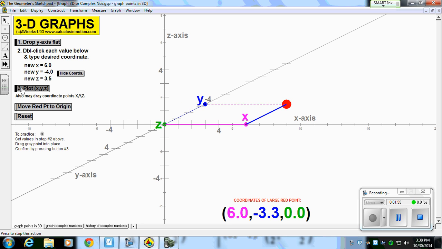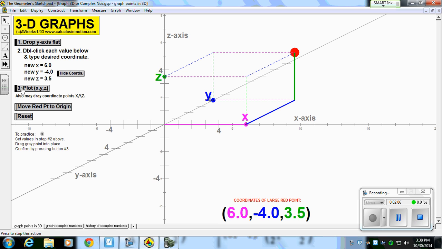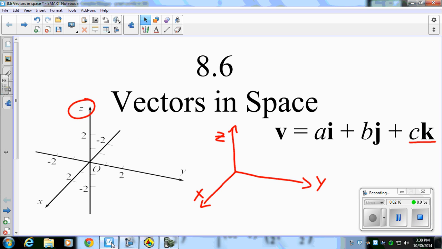And then we see our z is going to be the vertical, and it's going to plot out there. So we can see our point 6, -4, 3.5 could be graphed like that. This is just to help us visualize three-dimensional space as we start graphing and thinking about vectors.